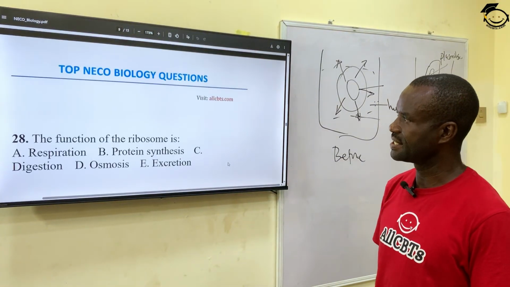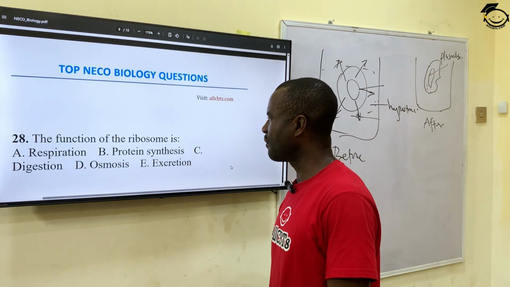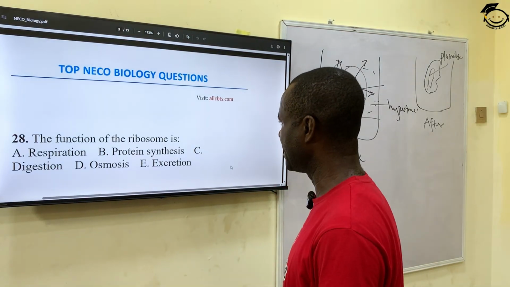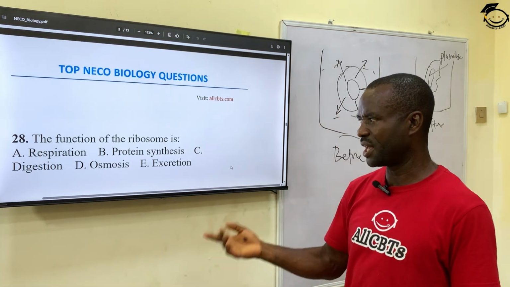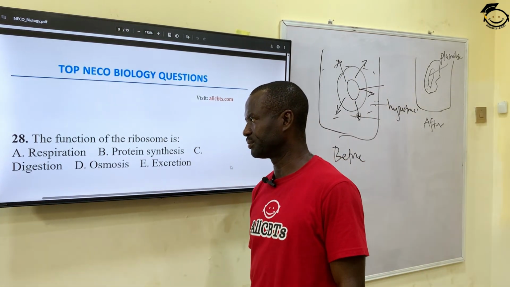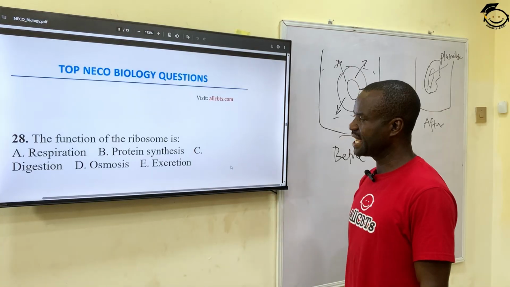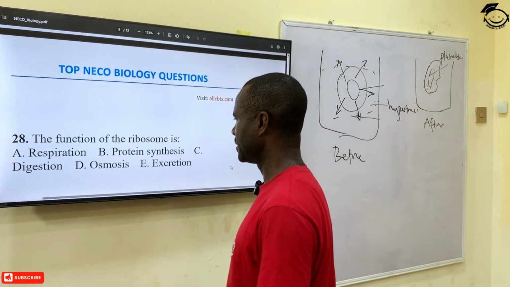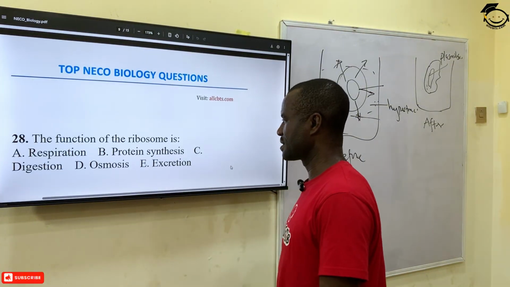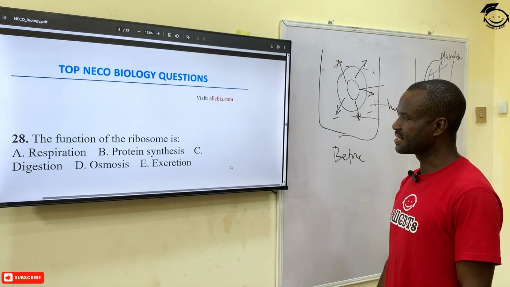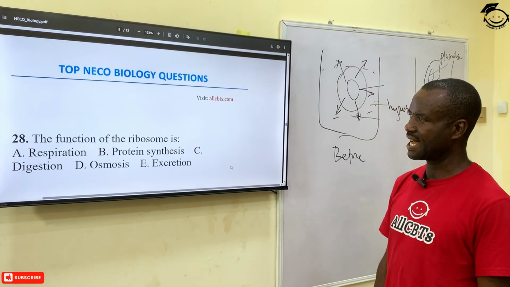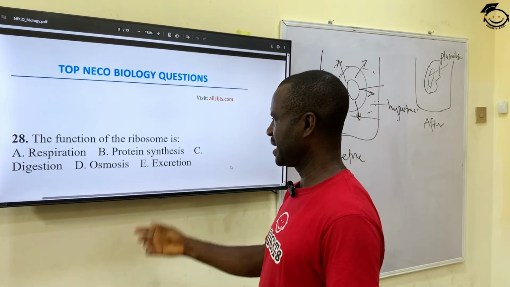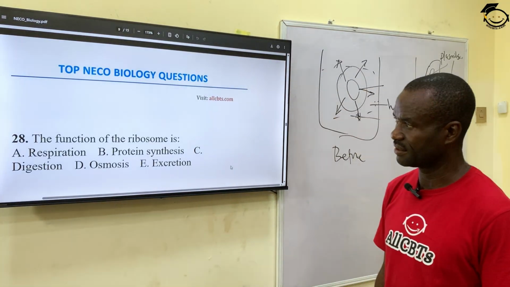Question 28. The function of the ribosome. The ribosome is present in the cell. It's an organelle in the cell. And it's responsible for A, respiration. B, protein synthesis. C, digestion. D, osmosis. And E, excretion. The correct answer is ribosome. Ribosome is responsible for the production of protein in the body, in the living cell.